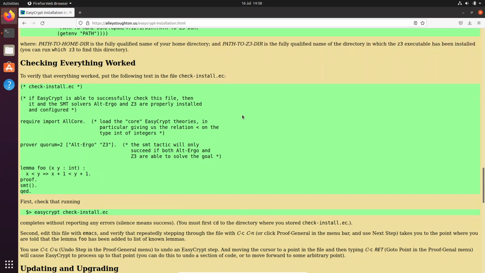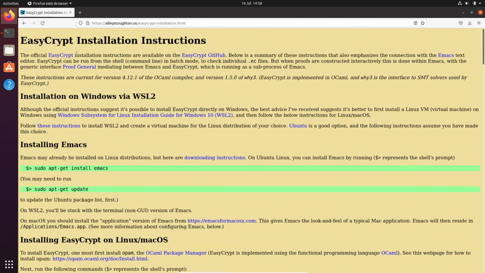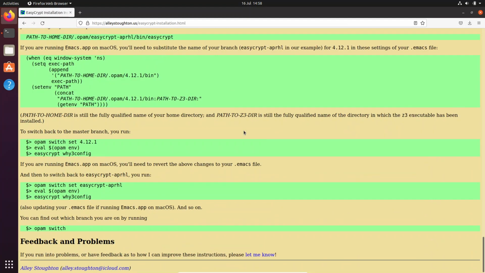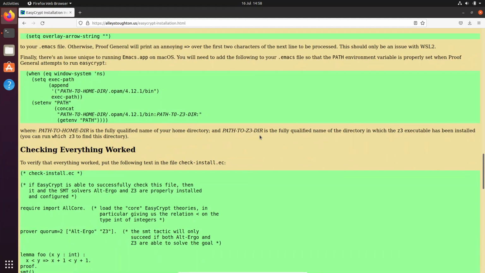Again, all the instructions are on Alley Stoughton's website, alleystoughton.us. I highly recommend this instruction guide, this installation guide. So if you want to install it on your already existing Ubuntu, then this is what you need.